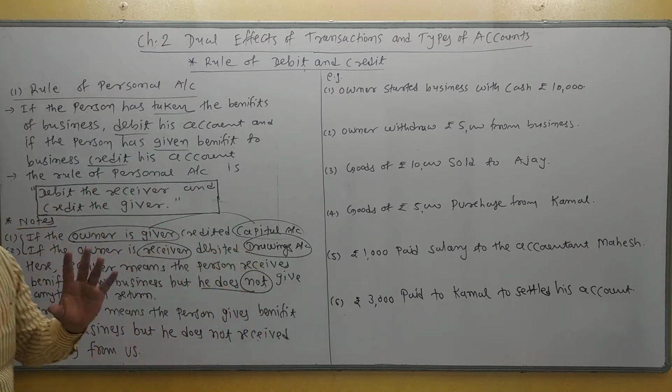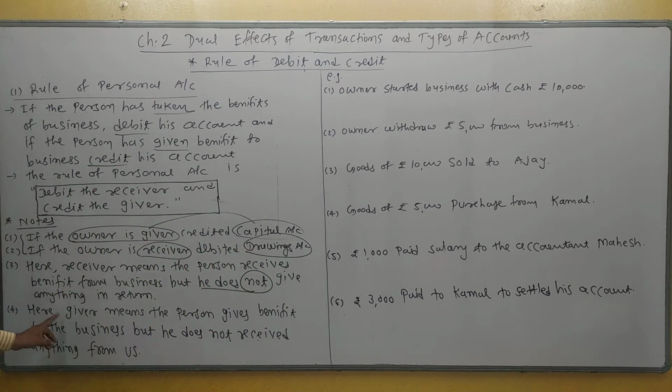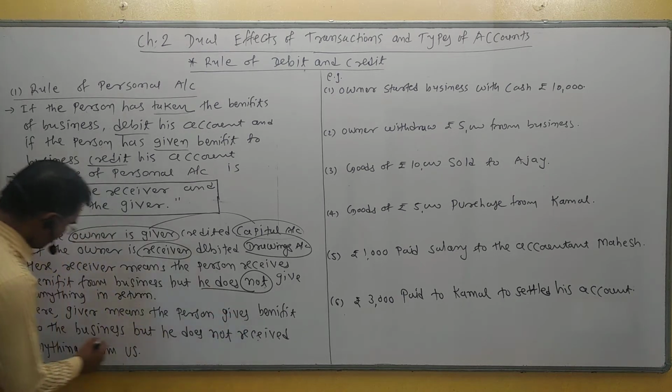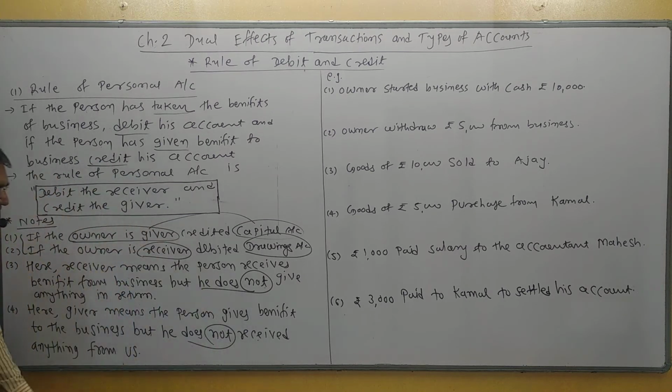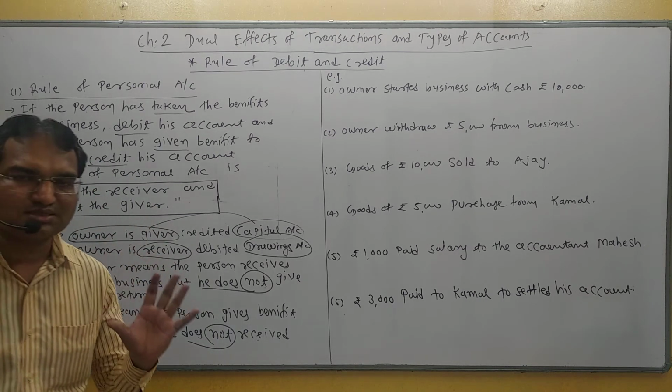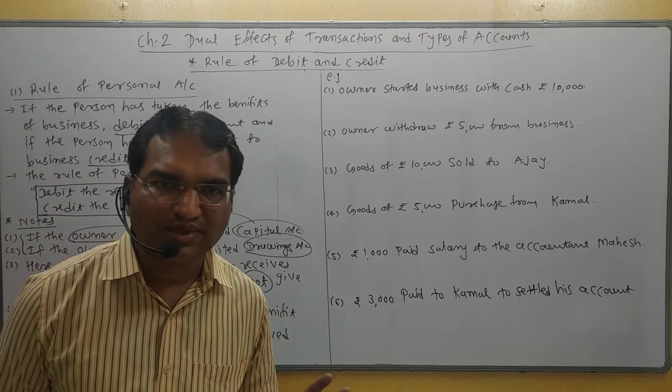Understand? Same thing here, giver means what? Here giver means the person gives benefit to the business, but he does not receive anything from us or from business.